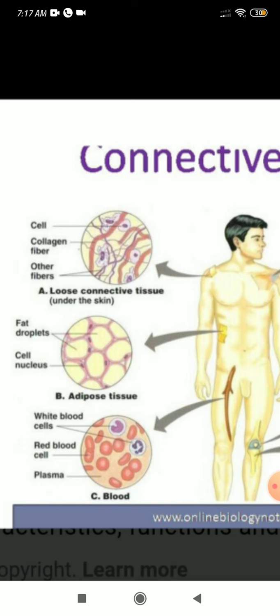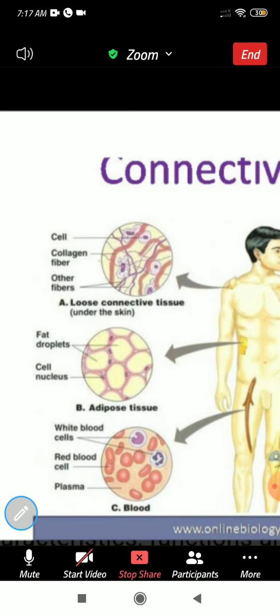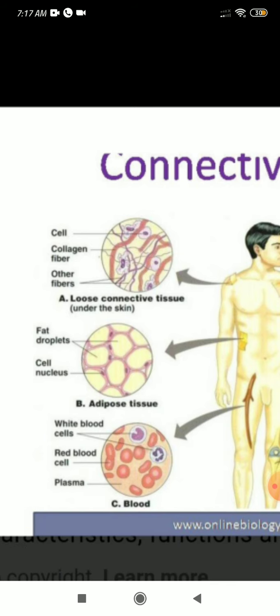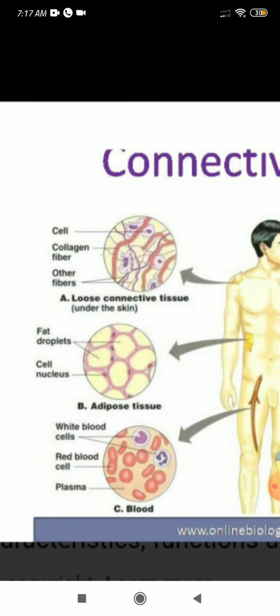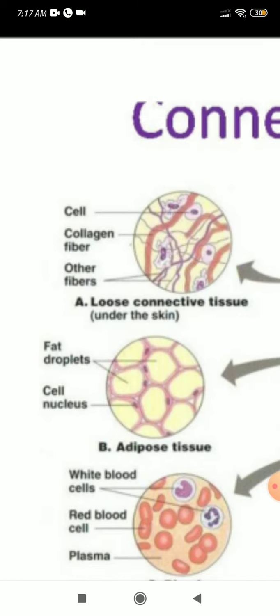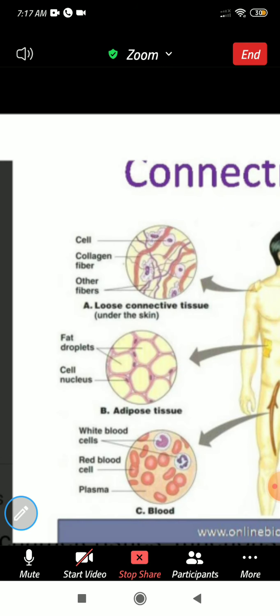The cells present in this loose connective tissue we call fibroblasts. These are the major components present in the areolar connective tissue. The collagen fiber you are seeing, that is somewhat brown color, is secreted by the fibroblast.